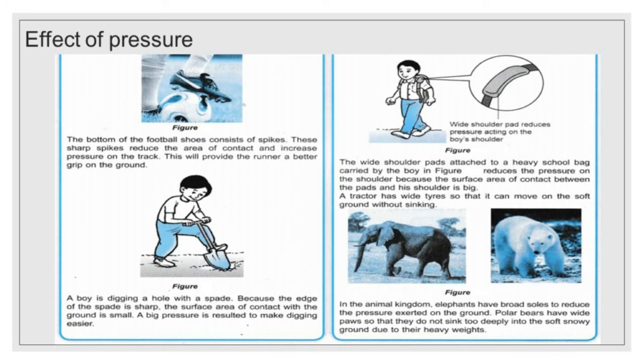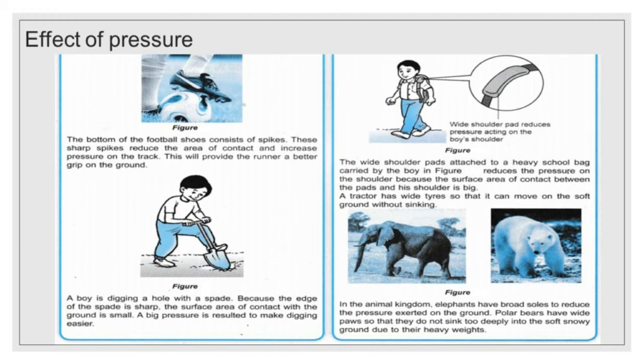Broader straps are provided on a backpack for giving a lower pressure on the shoulders by providing a larger area of contact with the shoulder. A tractor has wide tires so that it can move on soft ground without sinking. And in the animal kingdom, elephants have broad soles to reduce the pressure exerted on the ground.